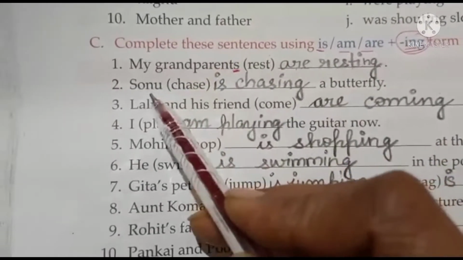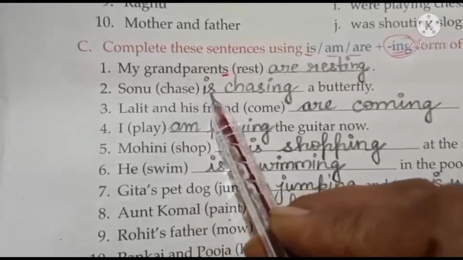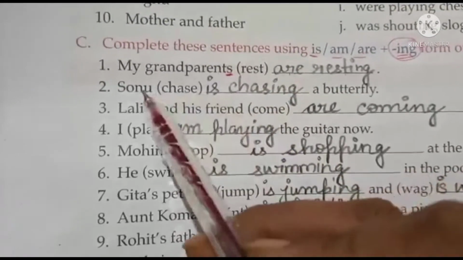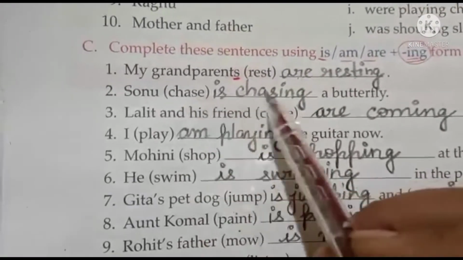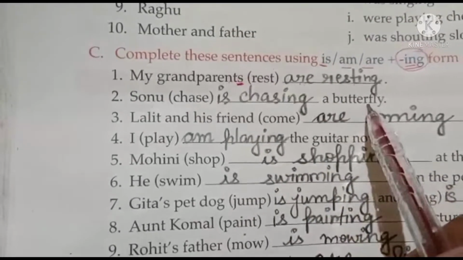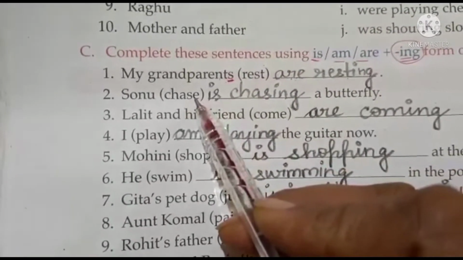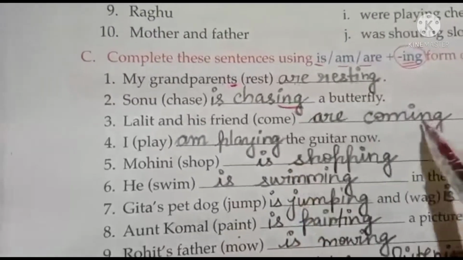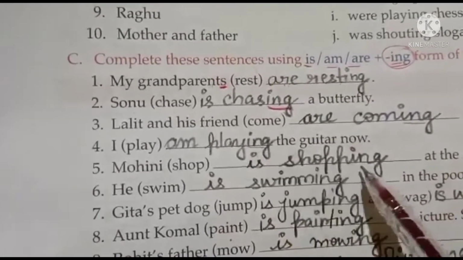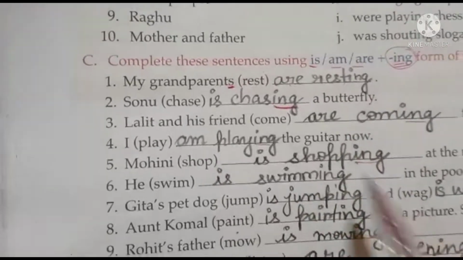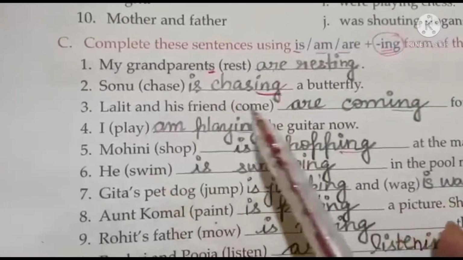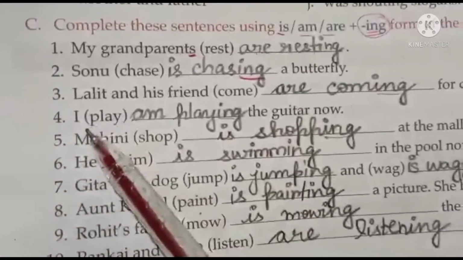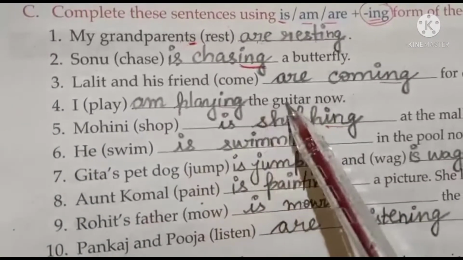Now Sonu is name of one boy. So you will write is. Plural के लिए are, singular के लिए is. Sonu is chasing a butterfly. Chase will change into continuous by adding ing. Okay. सारे verbs में ing add करना children. Okay, to change in continuous. Next is Lalit and his friend are coming for dinner tonight. I am playing the guitar now.